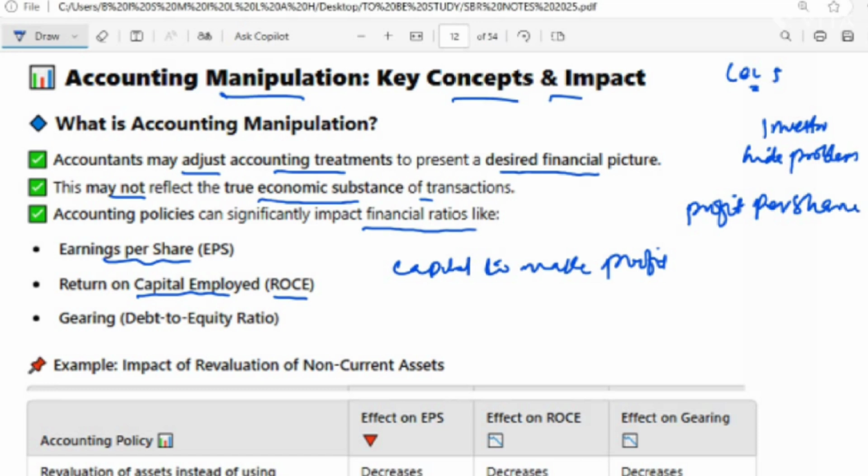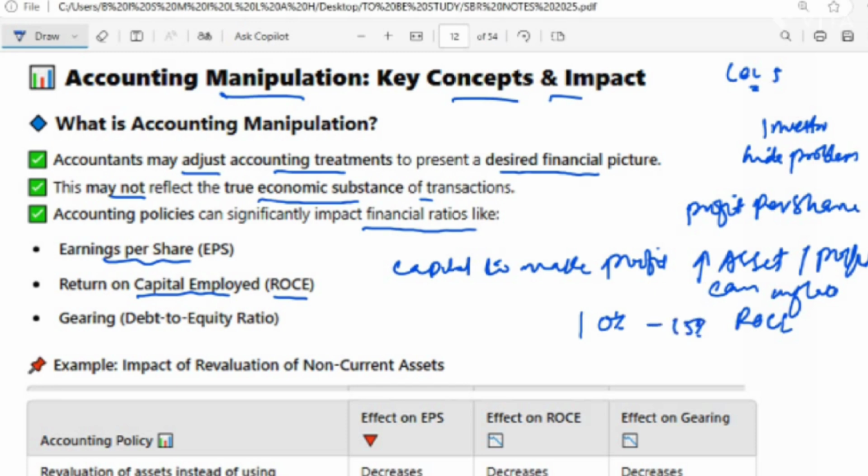Overstating assets or profit can inflate the return on capital employed ratio. So, for example, a company overvalues its factory, which boosts the return on capital employed ratio from, let's say, 10% to 15%.